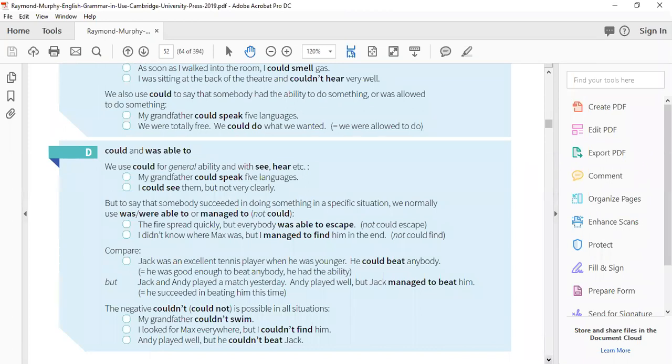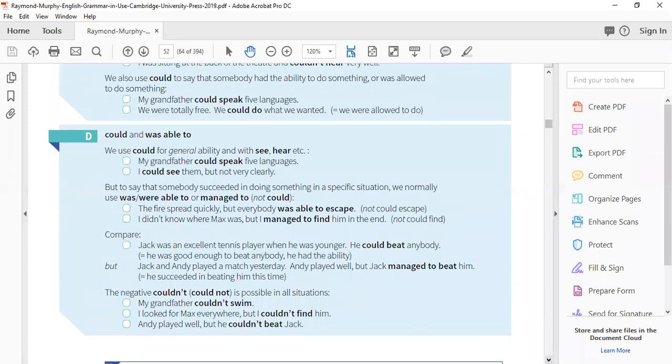We use could for general ability, and with see and hear. My grandfather could speak 5 languages. I could see them, but not very clearly. Maybe you are standing at the balcony of your house, or at the terrace, and you could see from the distance that two people are talking, or something is happening, but you couldn't actually recognize them. You couldn't identify who they are and what they are doing. So I could see them, but not very clearly means less possibility. Could we use when something is less possible.